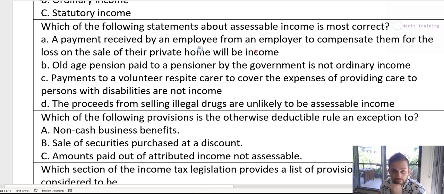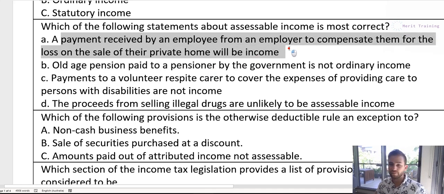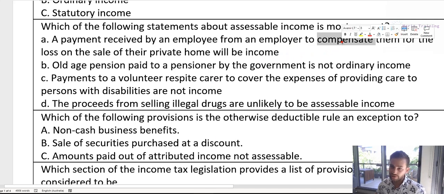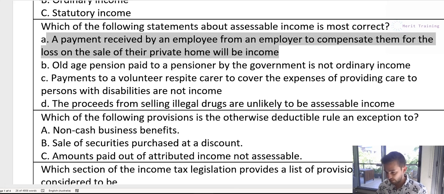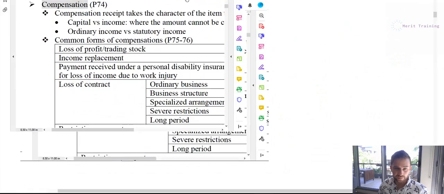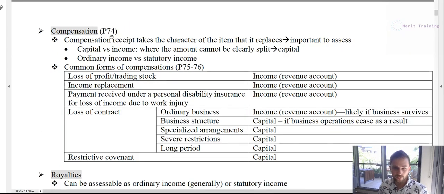So the first one is a payment received by an employee from an employer to compensate them for the loss on sale of their private home. Anytime you see the word compensate or compensation, we need to think, okay, that's compensation, right? So compensation is, in its own right, a special topic. So let's bring up our notes where we talk about this. Compensation is basically when you receive money to replace and take the character of the item that it is replacing.